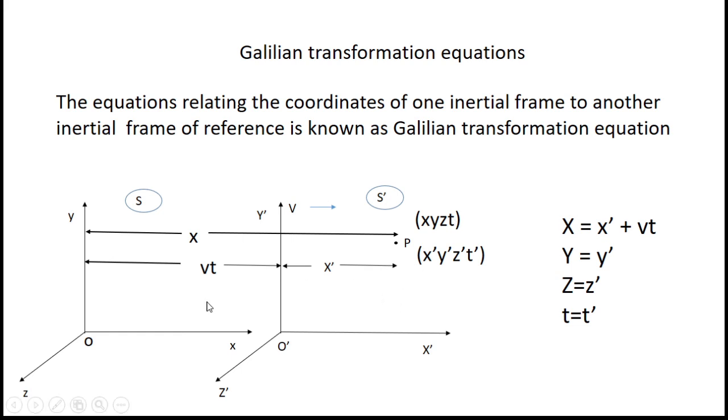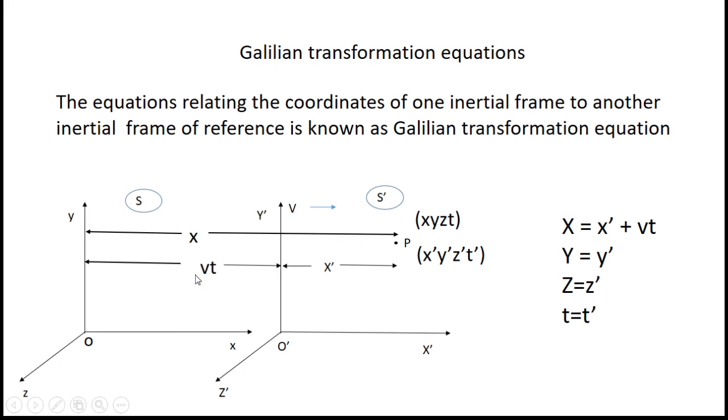Now how to obtain the relation between x and x dash? For that again we need to obtain this distance. So how to obtain the distance? We know the velocity of the frame is v, and the time that has lapsed is t.